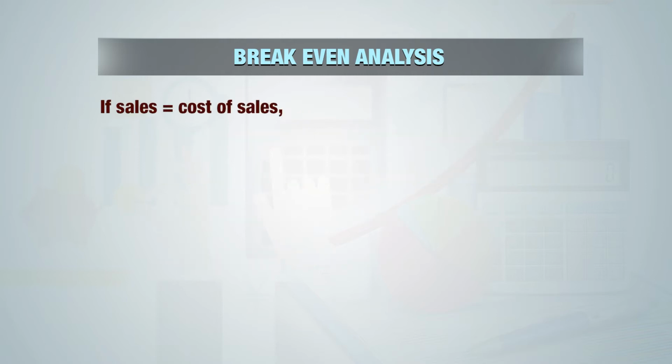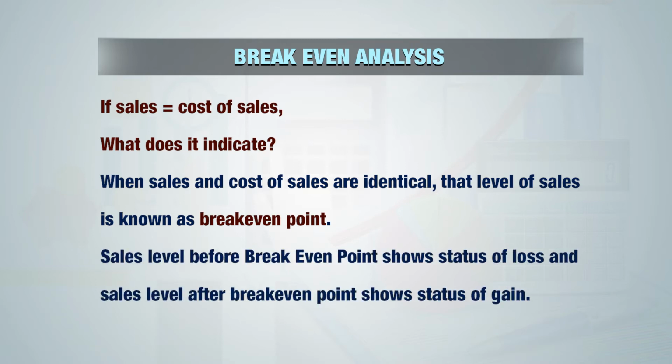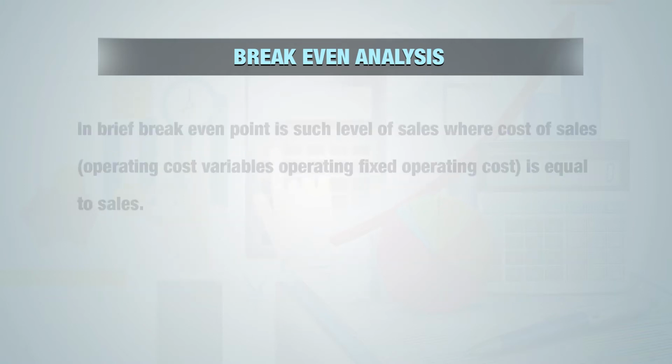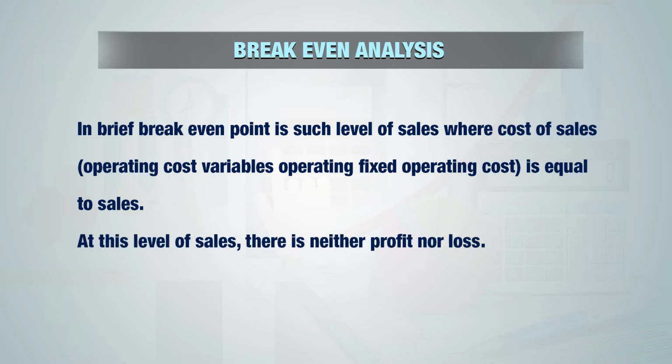But what if sales and cost of sales are equal? What does it indicate? This indicates that there is no profit, there is no loss. So when sales and cost of sales are identical, the level of that sales is known as break-even point. So we can say that sales level before break-even point shows status of loss, and sales level after break-even point shows status of gain. In brief, break-even point is such level of sales where cost of sales is equal to sales. At this level of sales, there is neither profit nor loss.